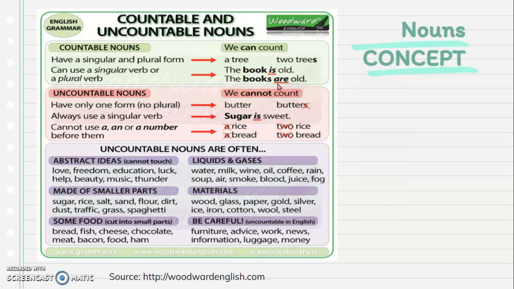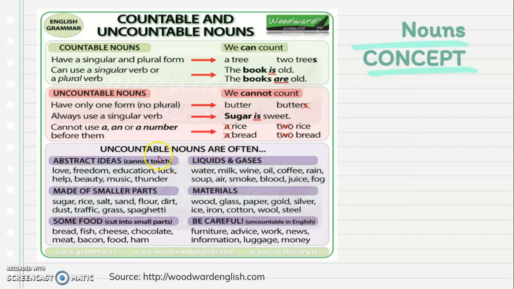Uncountable nouns, on the other hand, are the things that we can't count. They have only one form. There is no plural. For example, butter. We cannot say butters. Uncountable nouns always use a singular verb. For example, sugar is sweet. When using uncountable nouns, we don't normally use the article a, an, or a number before them. For example, it's not correct to say a rice, a bread, or two rice.